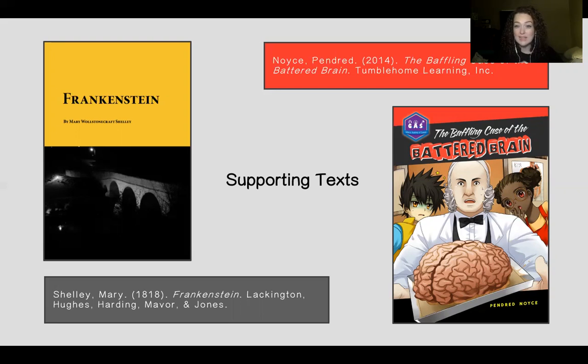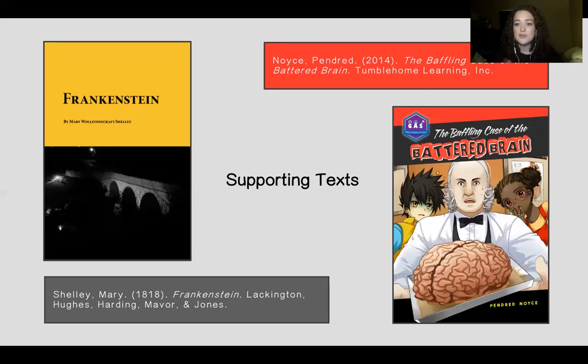One issue that I did find with this book, though, is that it does not have a whole lot of information about human body systems or human anatomy, organs, and stuff like that. So it was really difficult to relate this text back to the anchor text. And while I think that this is still a great book to use for book club, I think it would be better probably for an English class rather than a science class.